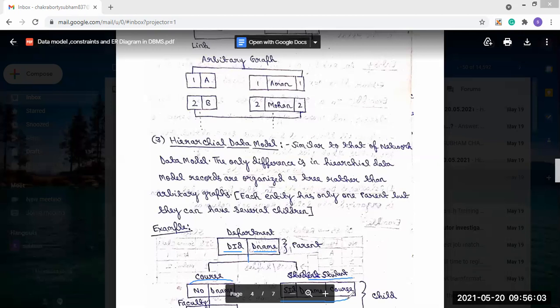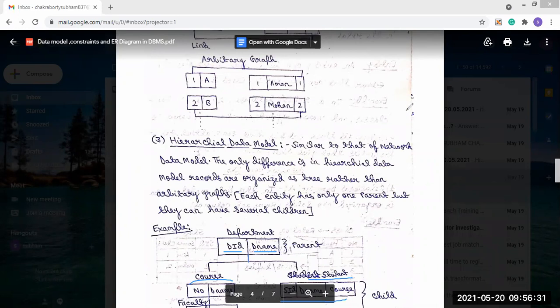Both these child entities have dname present. It is like the same concept of Java, that the properties present on the parent can be inherited in the child. So here dname is the attribute present on the parent entity. What is the parent entity's name? Department. Now in both these child entities, the department name is present.